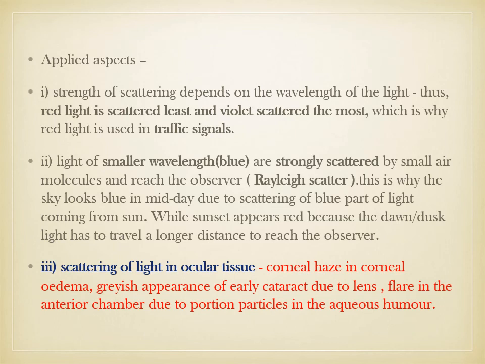Then the second aspect is light of smaller wavelength, that is blue, is strongly scattered by small air molecules. This is known as Rayleigh scatter. That's why the sky looks blue at midday, due to the scattering of the blue part of the light. Then third, the scattering of light occurs in various ocular tissues. In the cornea, corneal haze in corneal edema is seen due to the scattering of light. Then the grayish appearance of early cataract is due to the scattering of light. Then the flare in the anterior chamber is due to the scattering of light.